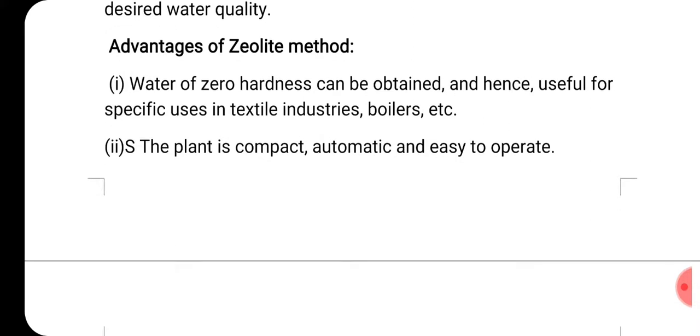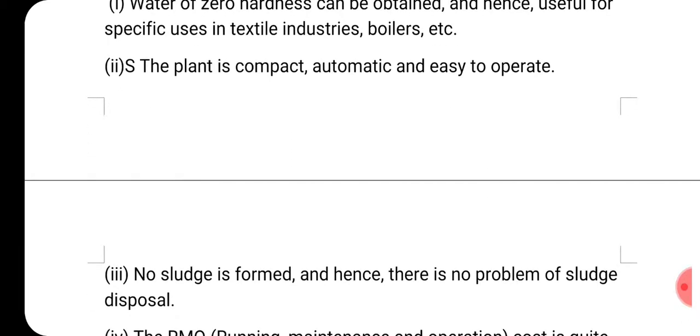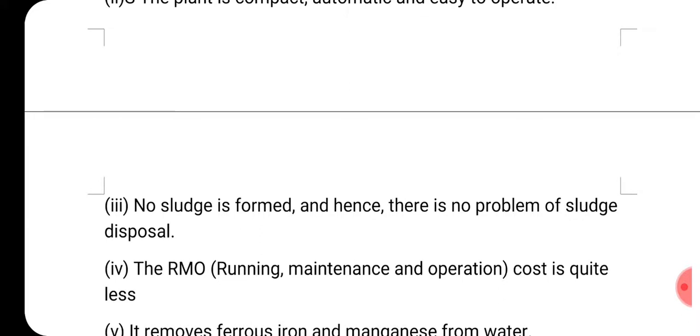Second one is this plant is compact, automatic, and easy to operate. Here it is unlike the lime soda process. In lime soda process, skilled labor and strict supervision were required. But here, the plant is compact, automatic and easy to operate. Okay, that is one advantage here compared to the lime soda process.